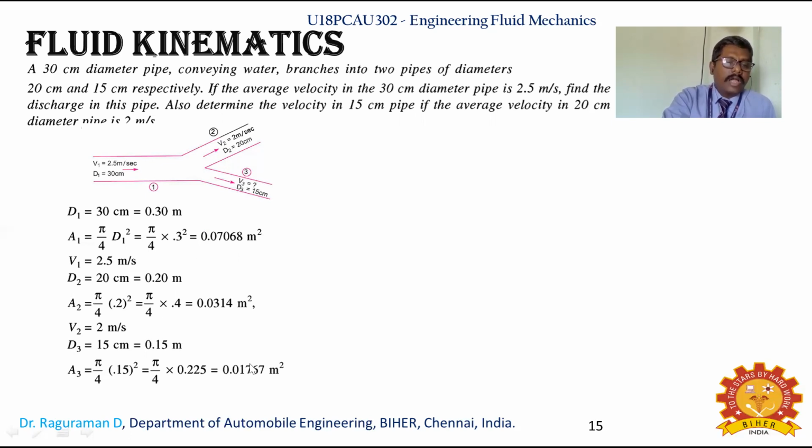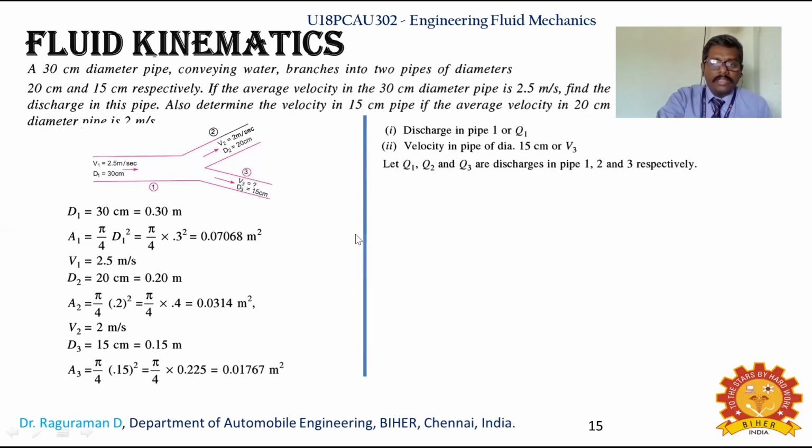Now D3 and A3 we are calculating, but V3 is not known, okay? So you are required to identify that. So you are required to determine the velocity in the 15 centimeter pipe, if the average velocity is 2.5 meter per second in the 20 centimeter pipe, and the diameter of the other pipe is 10 centimeter with 2 meter per second, okay? So now you are required to identify V3. Now let Q1, Q2, Q3 be the discharges at section 1, section 2 and section 3.